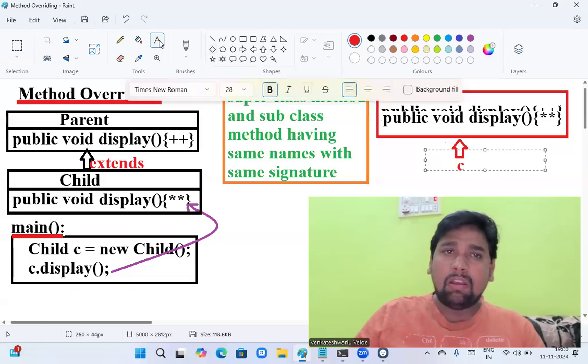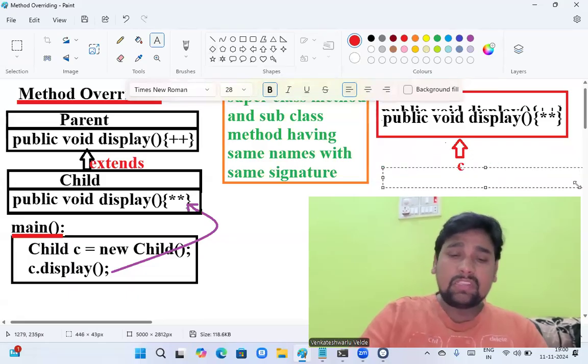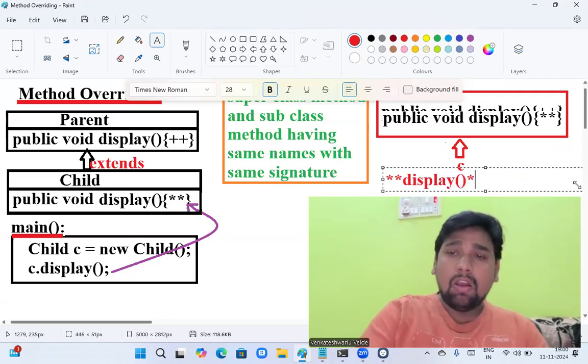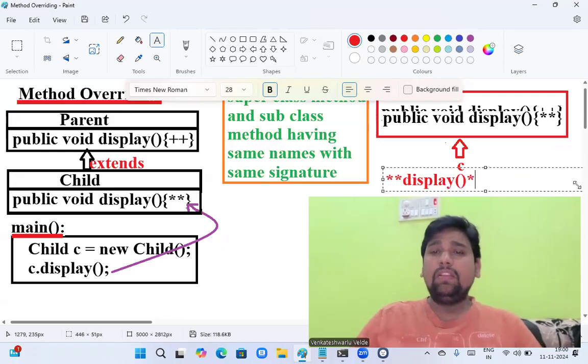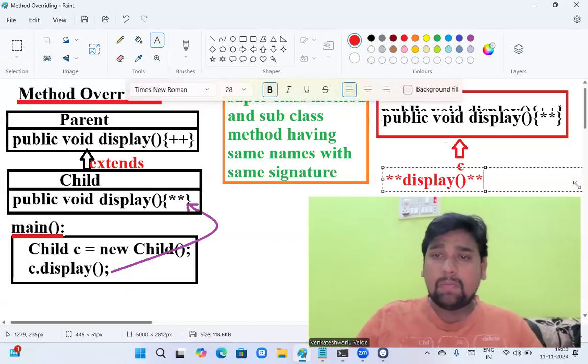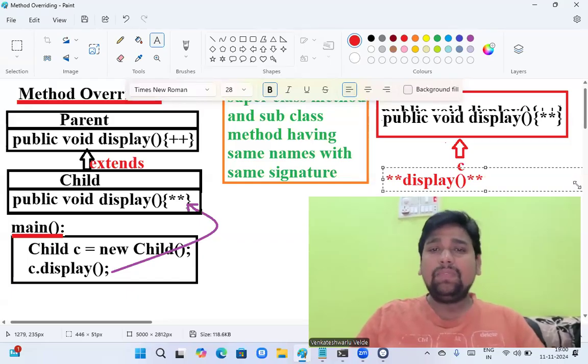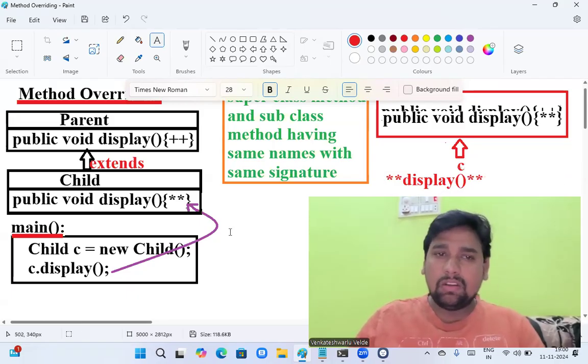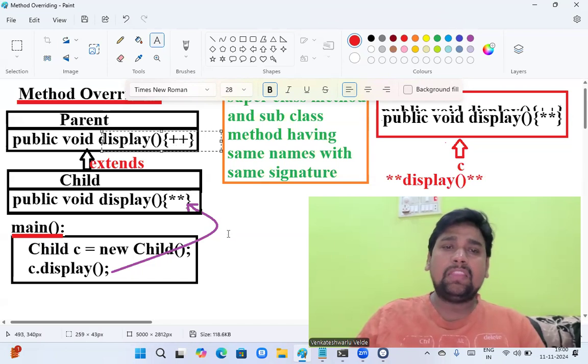How many times we call, those many times the child class method will be executed but not the super class method. Sir, how can we resolve this problem? Okay, method overriding is not a problem. Just we can resolve it. Sir, how can we resolve it? Just use the super keyword to call the super class method.